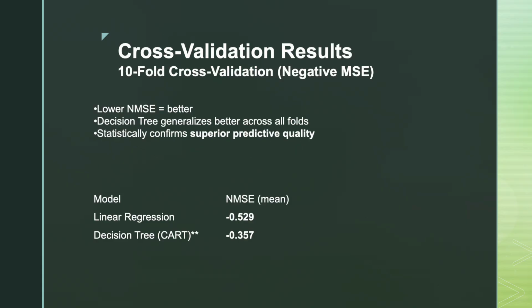Talking about the cross-validation results, again, the 10-fold cross-validation on MSE also favored the decision tree. The NMSE value for decision tree was found to be minus 0.357, while it was found to be minus 0.529 for linear regression. This confirms tree's lower expected error and better generalization for this dataset.